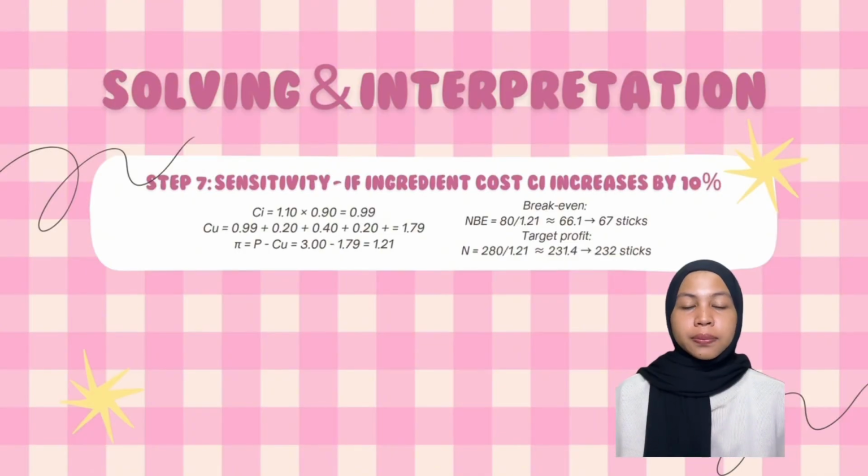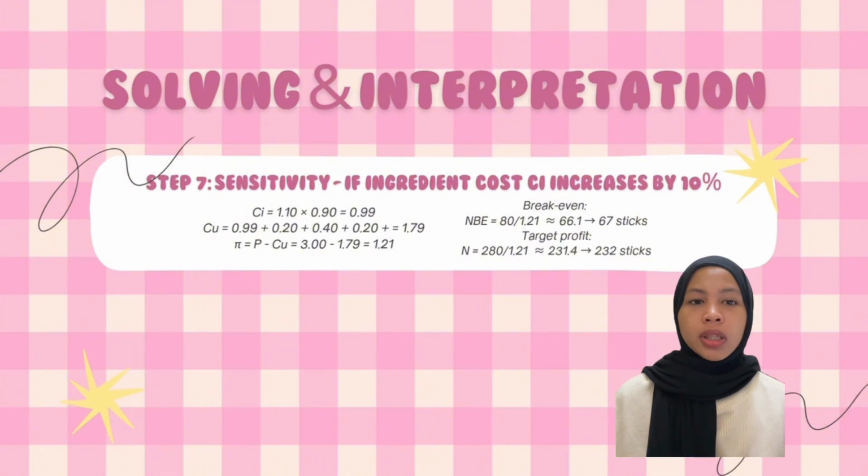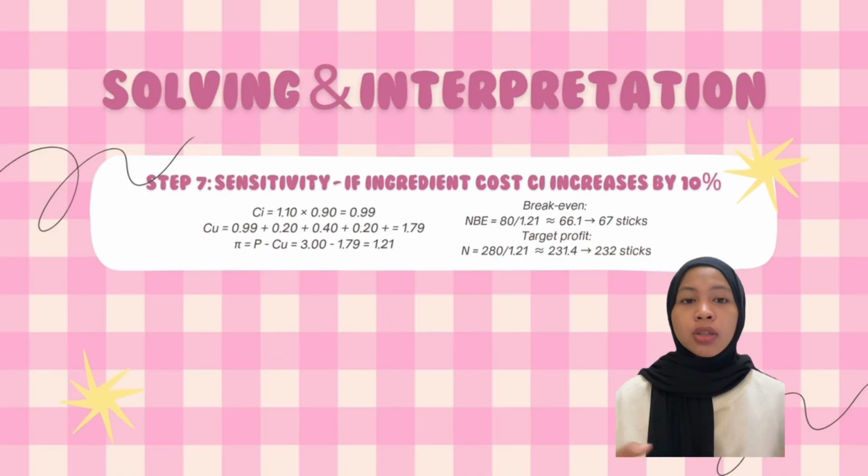After that we determine the impact on the break-even point: NBE equals 80 divided by 1.21, which is about 66.1, rounded up to 67 sticks. This means we need to sell at least 67 sticks to cover our cost after the increase in ingredient cost.